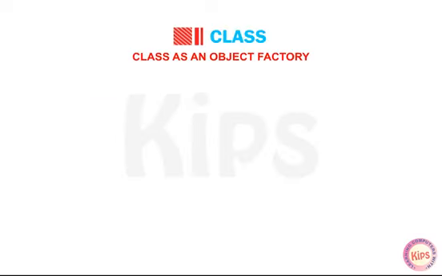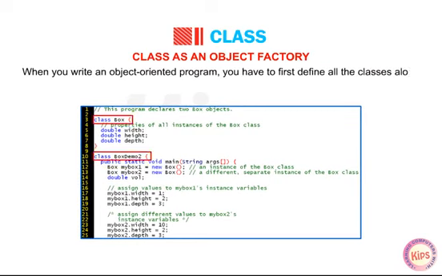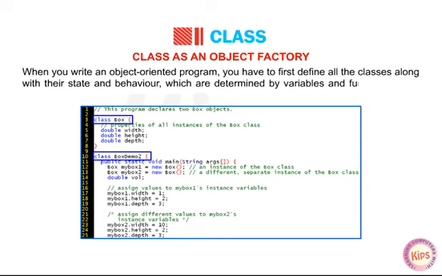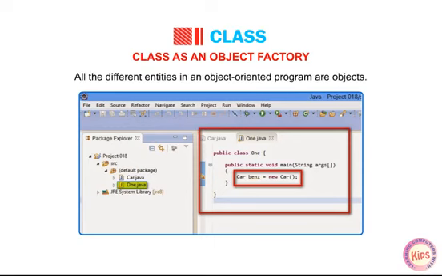Class as an object factory. When you write an object-oriented program, you have to first define all the classes along with their state and behavior, which are determined by variables and functions in the class definition. After defining a class, you have to create objects. All the different entities in an object-oriented program are objects.